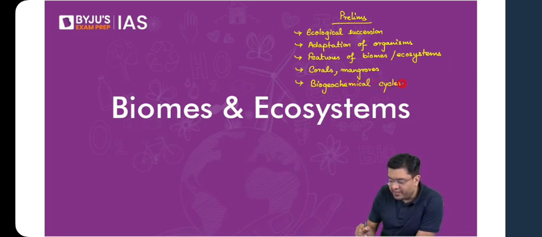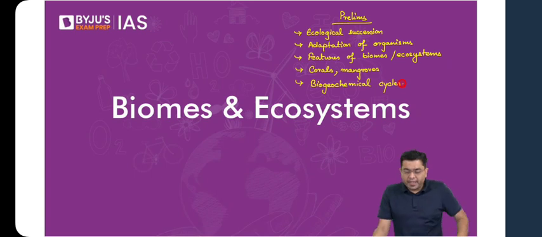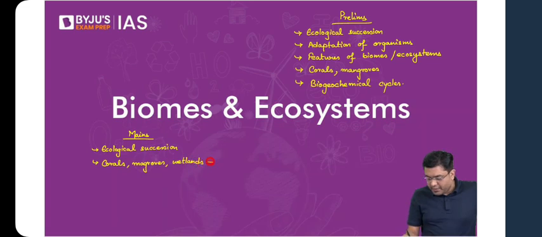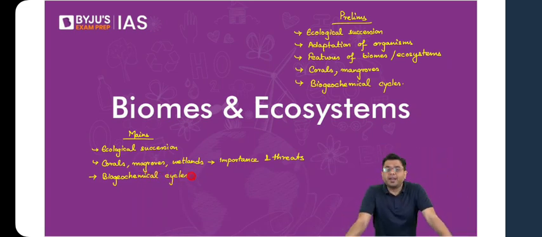And when it comes to the mains exam, there you get questions about ecological succession. You will also find questions coming from corals, mangroves, and wetlands, for all these, their importance and threats. Then after that, you also get questions from biogeochemical cycles. Okay, so that is the relevant portion from this module which appears in the examination, be it prelims or mains. Now, accordingly, we will approach this.